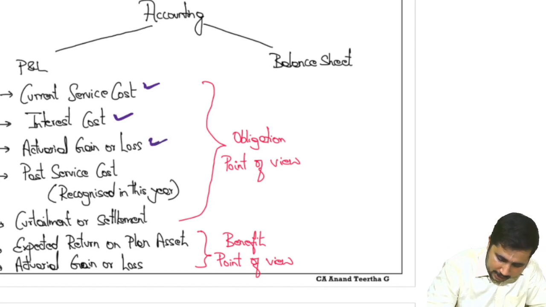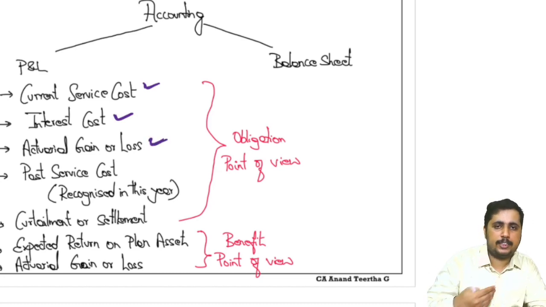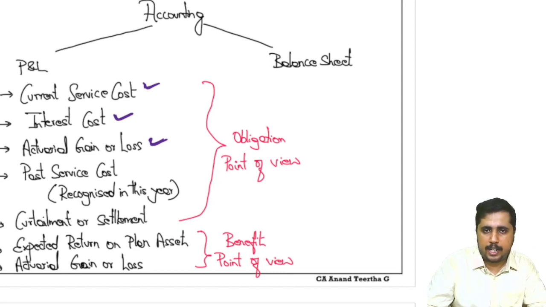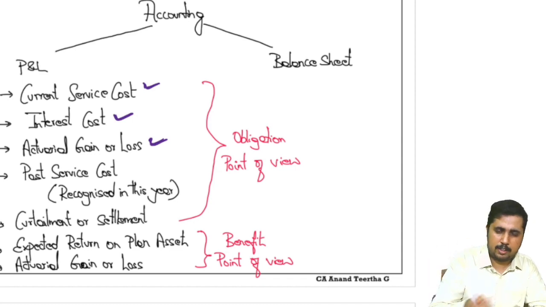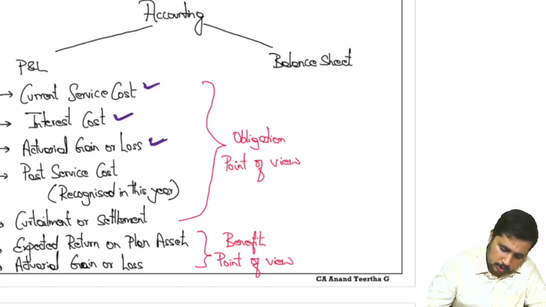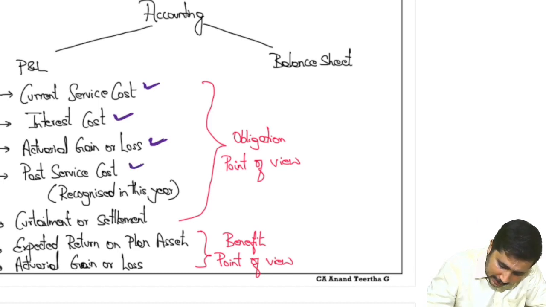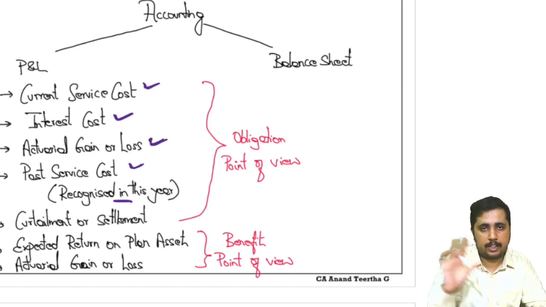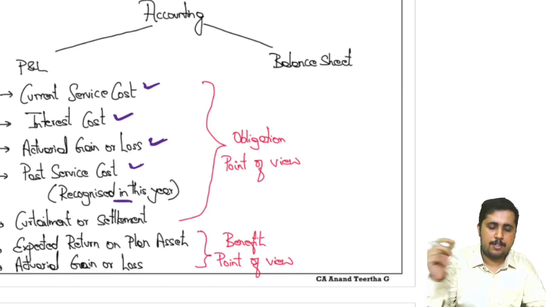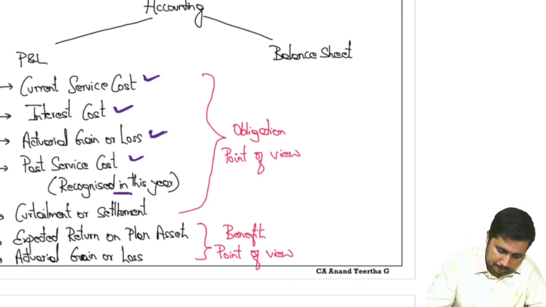Then actuarial gain or loss. Suppose there is a difference in the assumptions made, it leads to actuarial gain or loss, and that will be a part here. If we remember from the liability point of view, loss will be added, gain will be deducted. Gain or loss is applicable in P&L also. Past service cost recognized in this year, so only the amortized part we need. Unamortized is not recognized, it will be recognized in the future. So that past service cost will come.